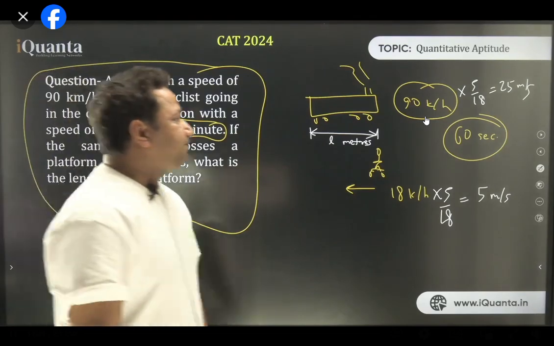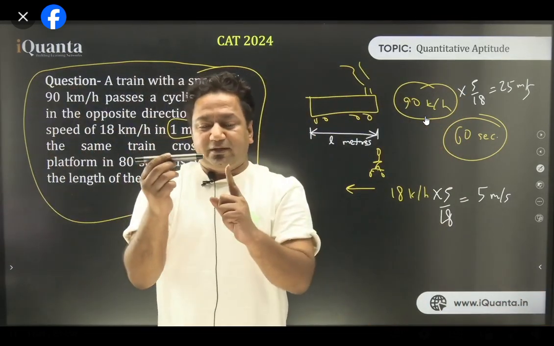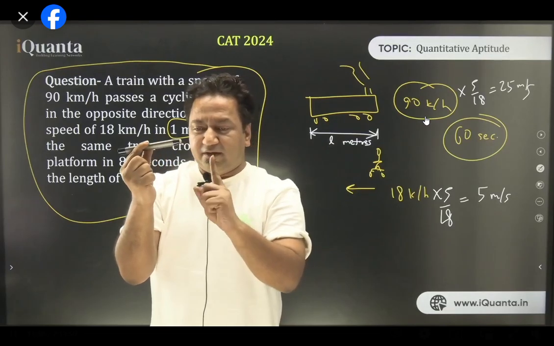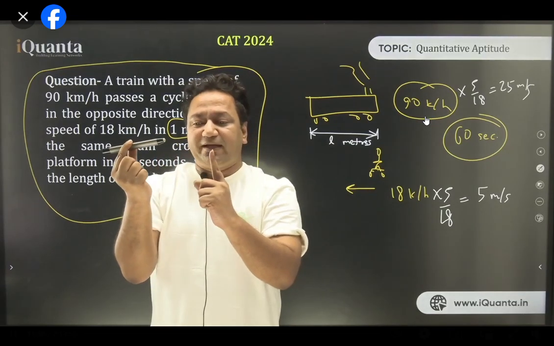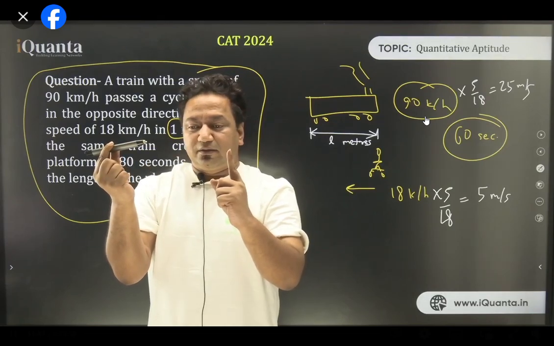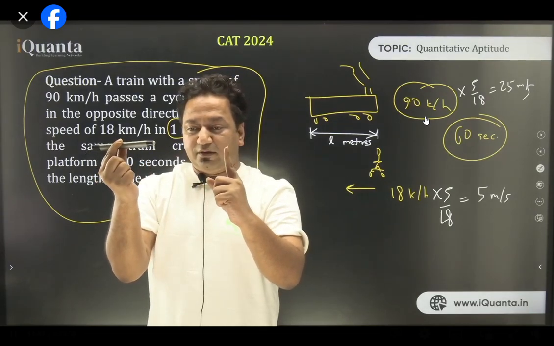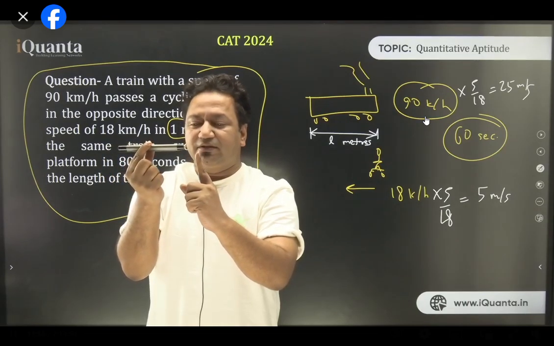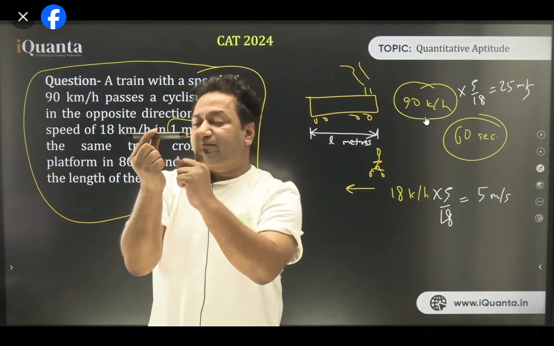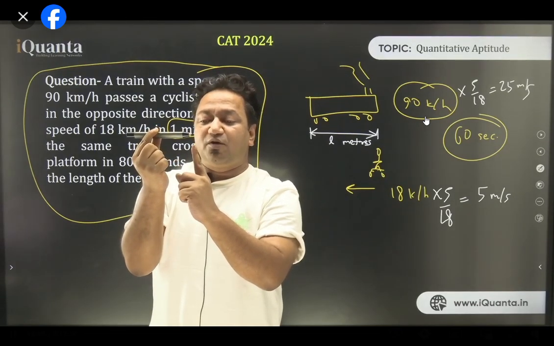Okay. In case you don't understand, see the marker in my hand. Let this be the train, and the tip of my finger be the cyclist. They are coming like this. Right now the train is not crossing the cyclist. Still not. And the moment the tip of this marker is parallel to the tip of my finger, this is the moment when it starts crossing the cyclist.